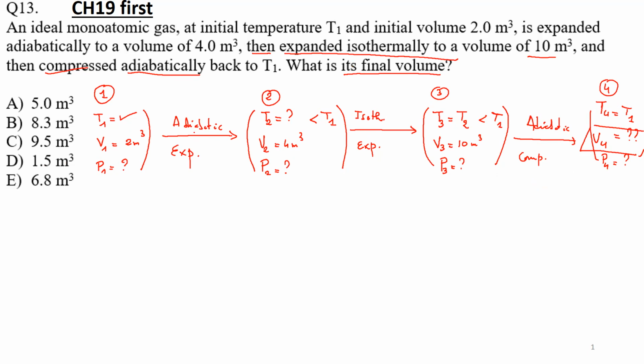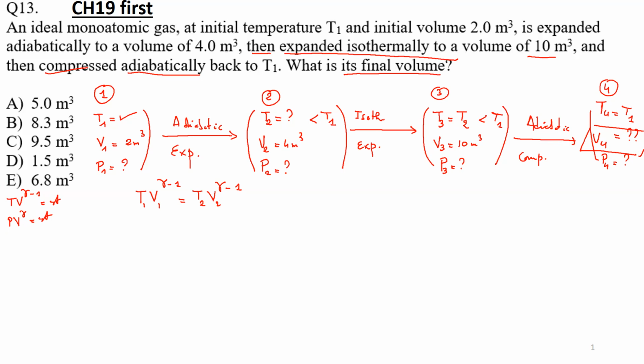First, let me exploit this. I have an adiabatic expansion. Adiabatic, of course, I know that temperature multiplied by V to the power gamma minus 1 is a constant. Okay, so that means T1 V1 to the power gamma minus 1 will be equal to T2 V2 to the power gamma minus 1, because it's an adiabatic process. Remember, adiabatic process, of course, the TV to the power gamma minus 1 is a constant, but also PV to the power gamma is a constant. Here, I did not give you the pressures, so this is what I will be using.